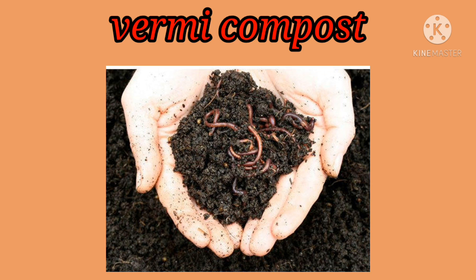For preparation of vermicompost, what are the materials necessary? The first thing, biologically degradable organic waste are used as potential organic resources for vermicomposting. They are, the first one is agricultural waste, that is crop residue, vegetable waste, sugarcane trash.